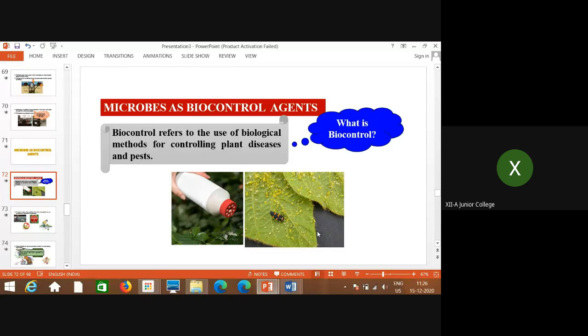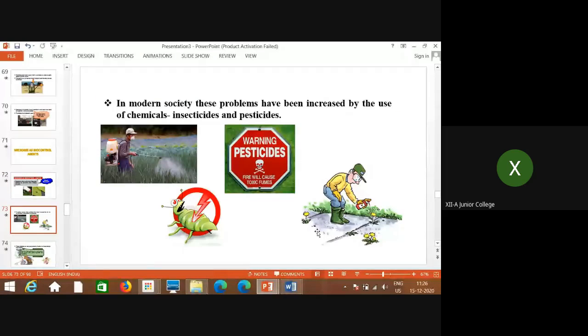So what will happen then? Obviously it is going to affect our agricultural crop. It affects production as well as storage. This is the natural way of controlling all these agents, and that is what is called biocontrol. Biocontrol refers to the use of biological methods for controlling plant diseases and pests. Now a few examples you are also aware of.